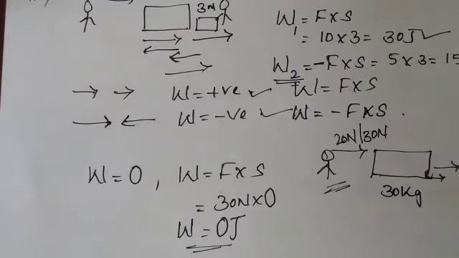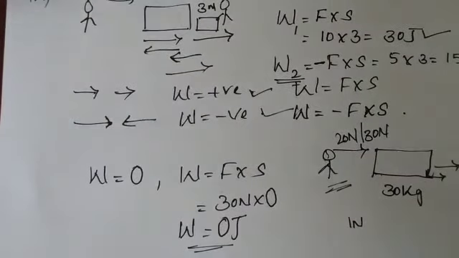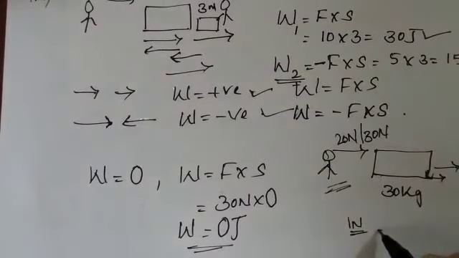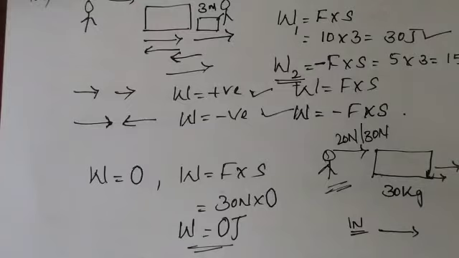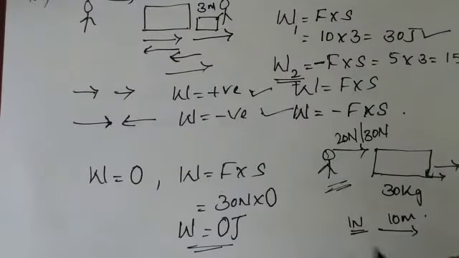For instance, if you are applying only 1 Newton of force to a wheel, a little bit of force, the displacement of the wheel will be large. That wheel will move a certain distance, for example, 10 meters. In that case, how much will your work be? Your work will be 10 joule.